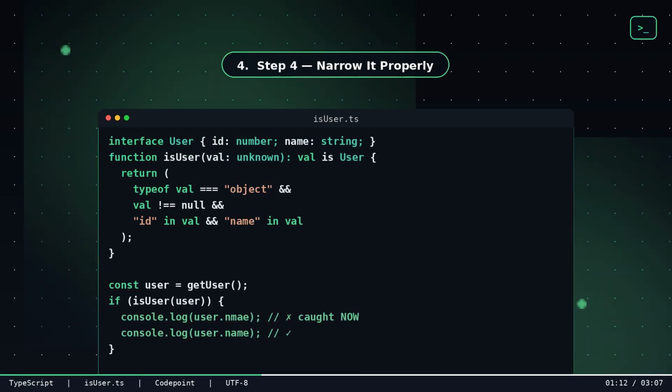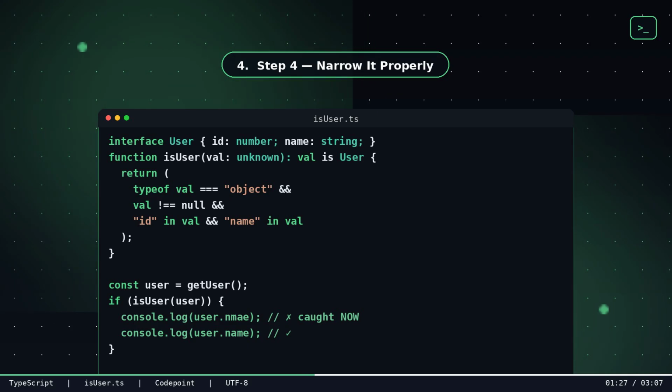Step 4. Narrow it properly. Unknown forces a narrowing check before use. Write a type guard once, and every typo gets caught at write time instead of at runtime. interface User, id number, name string. function isUser, val unknown, val is User.